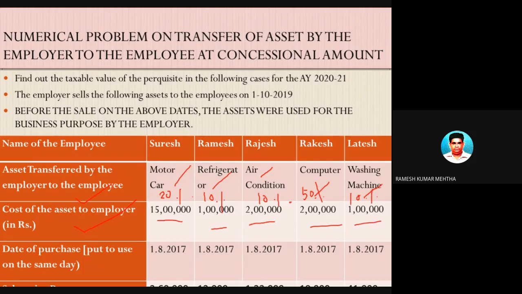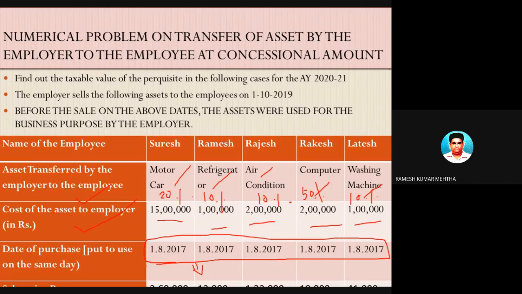These assets were purchased and put to use by the employer on the same date, 1/8/2017. For convenience of calculation, I am taking the purchase date as 1/8/2017.